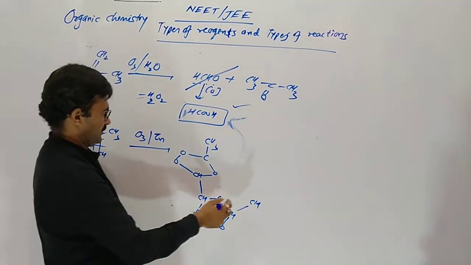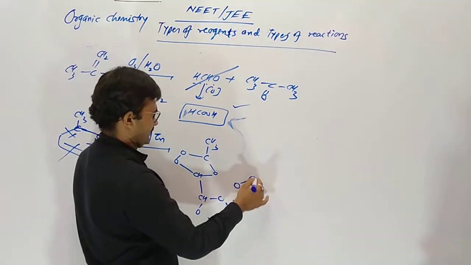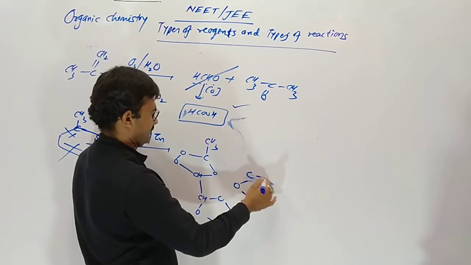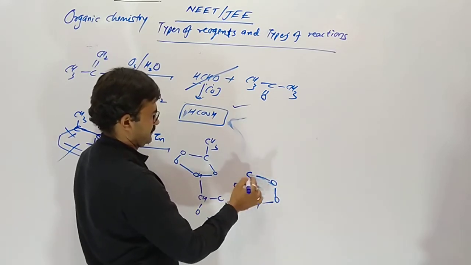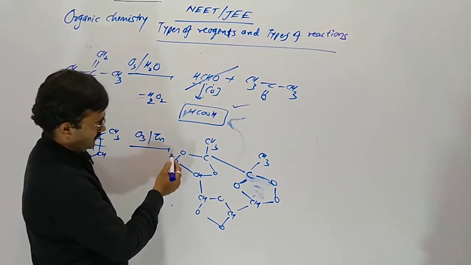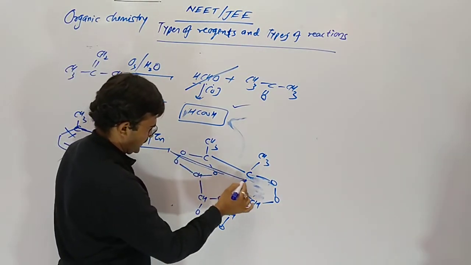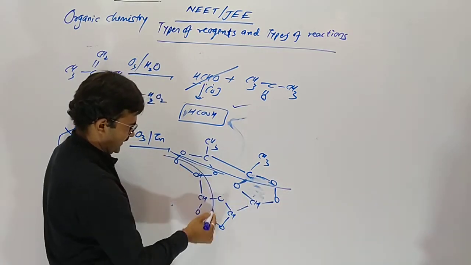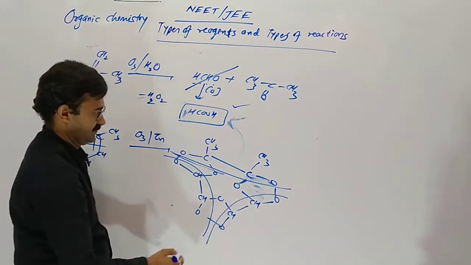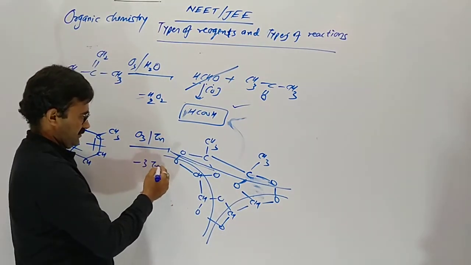Now here is a double bond, so it breaks: 1 oxygen inside and 2 outside. Here is CH3 also. So one part occurs from here, second from here and third from here. 3 oxygen combines with zinc, giving 3 ZnO.